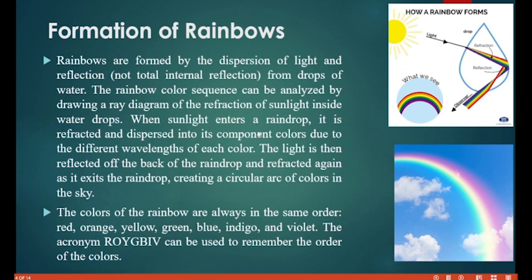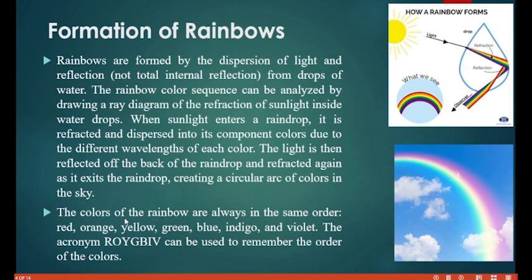So when sunlight enters a raindrop, it is refracted and dispersed into its component colors due to the different wavelengths of each color. Every color has its individual wavelength. The light is then reflected off the back of the raindrop and refracted again as it exits the raindrop, creating a circular arc of colors in the sky. This is what we see.